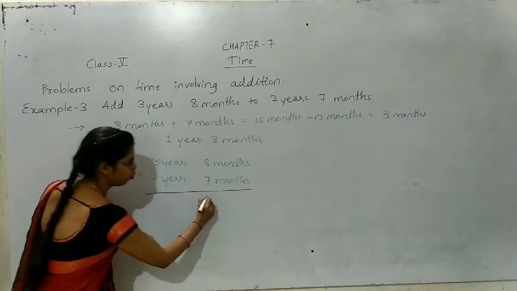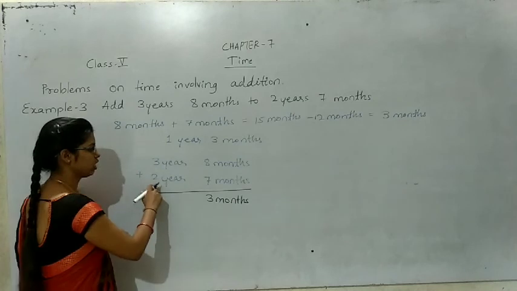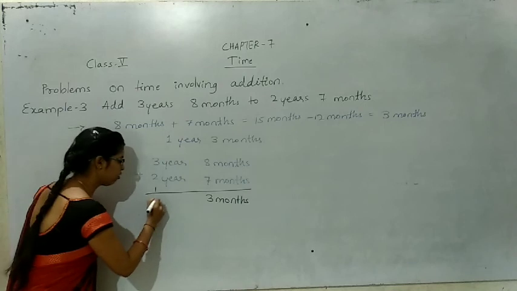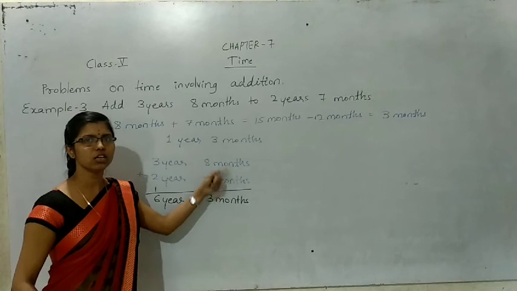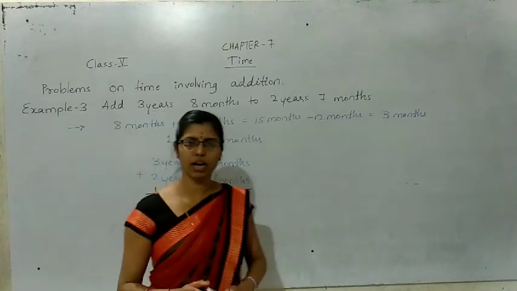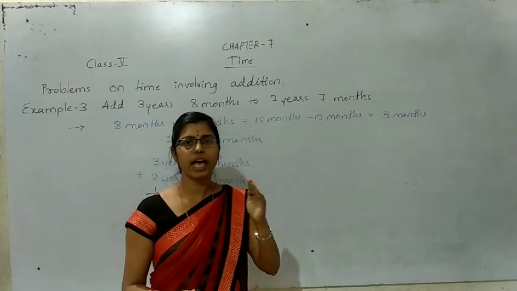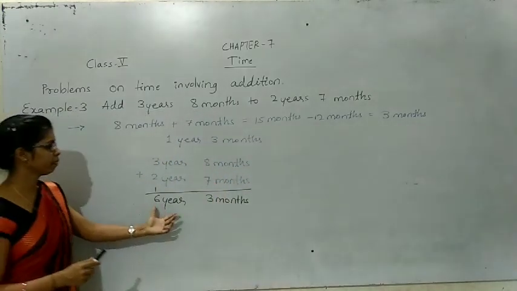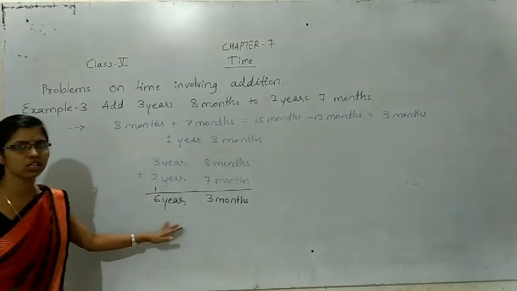Only 3 months remain. But we should add 1 year to the year column. 3 plus 2, 5. 5 plus 1, 6 years. This 1 comes from the months. So this is 6 years and 3 months. This is the answer for this question.